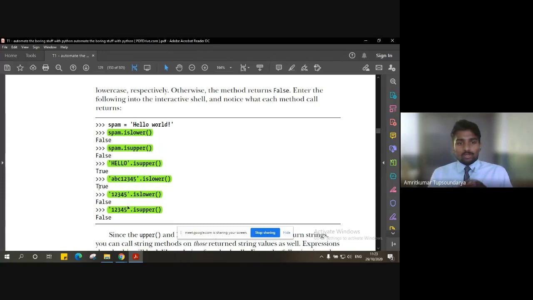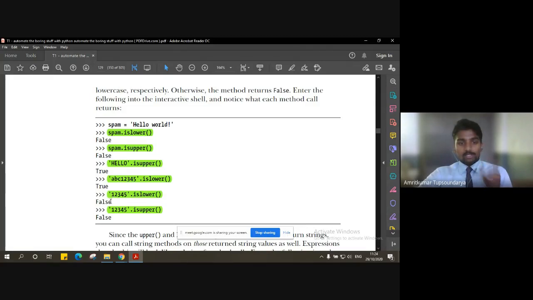So when we have alphabets like ABC, it will only check those characters. As you can see here, we have only the characters ABC, and all three are in lowercase. So when we ask whether it is lowercase, it will give you true, right? And when you check whether only numbers are lowercase, it will give you false, because by default it considers that there is no character here, and there are only numbers.